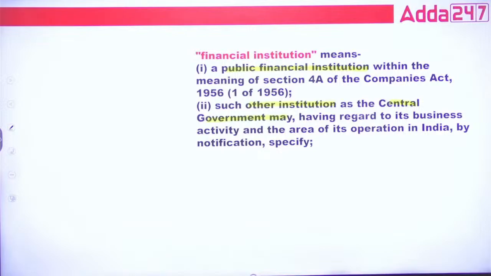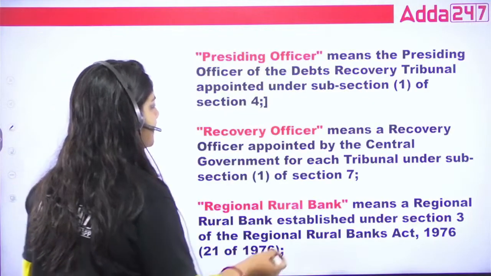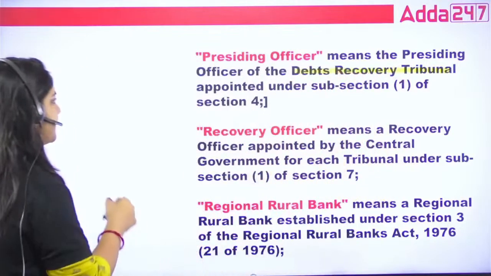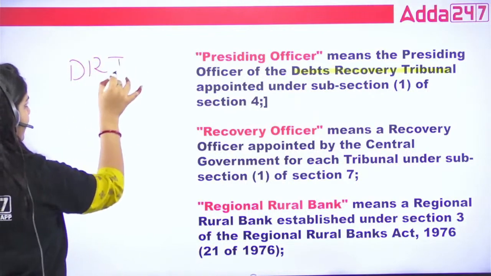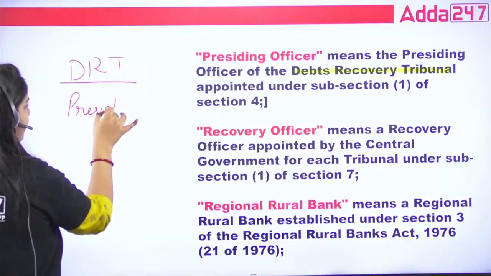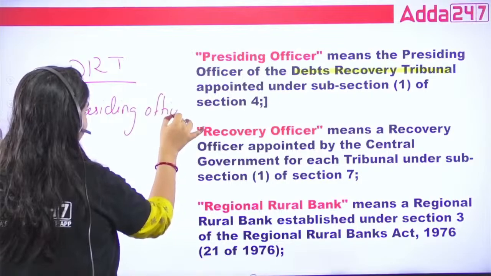That is important. Done? This is called financial institution. What is presiding officer? The head officer of this DRT. This is DRT. The DRT head is the presiding officer, right?